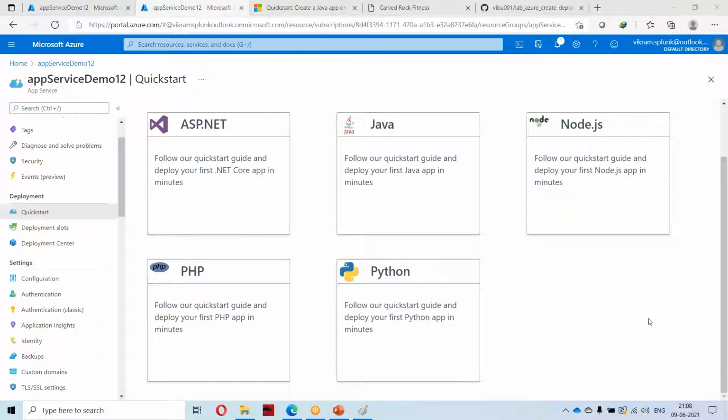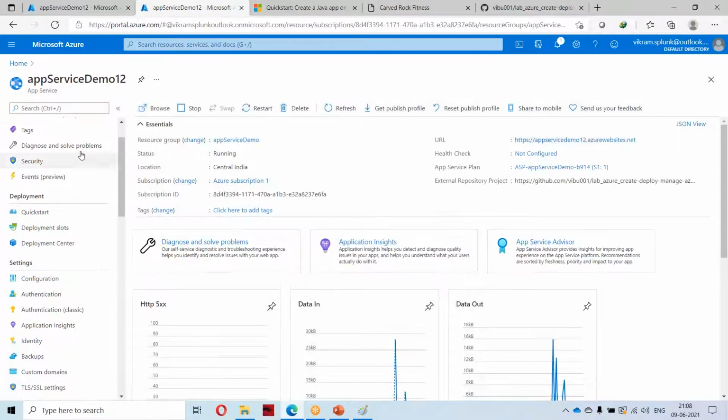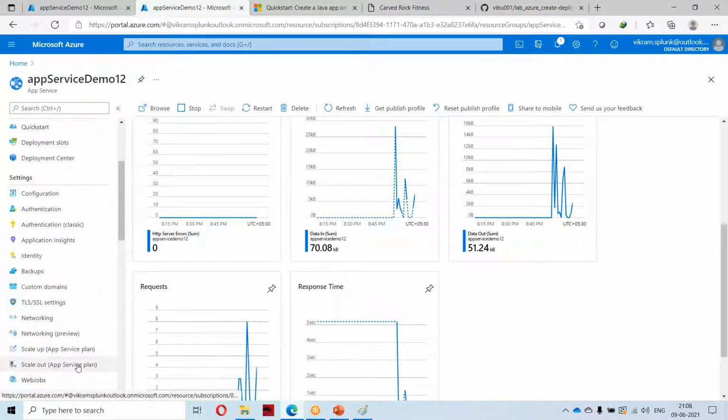Yes, tell me. Vikram asks: if we want to deploy some web apps, like ten at a time, we have to do it manually, I think. If you want to deploy unique apps, you can create multiple apps over here in App Service. If you want the backend to scale automatically, as I told, you are having the scale up and scale out options. Using the scale up plan, you can configure it such that you need not touch it.